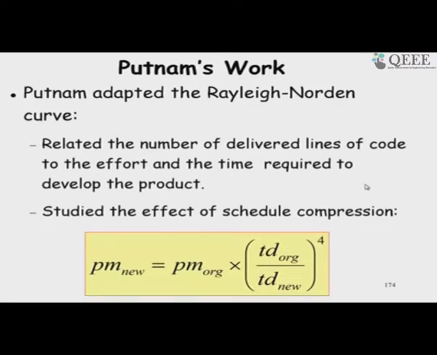The answer is that once we try to reduce the development time, we have to employ large manpower, and then we cannot give that manpower work all the time. So, they will be mostly idling. In the nominal effort equation, all developers are busy, and that is the least effort it takes in the nominal development time, that is the original effort. If we want to reduce the development time, we will need a disproportionately high effort, because we will not have that many parallel activities to keep the developers busy.